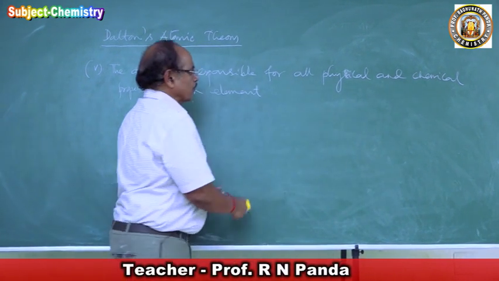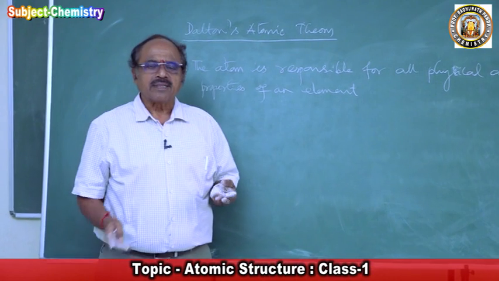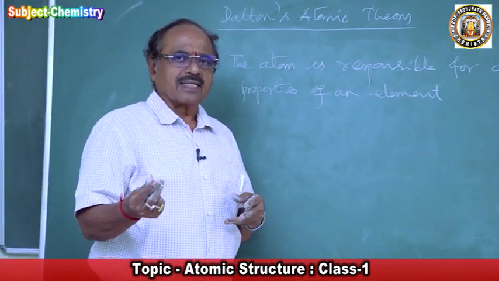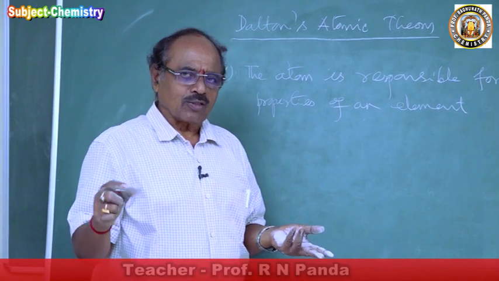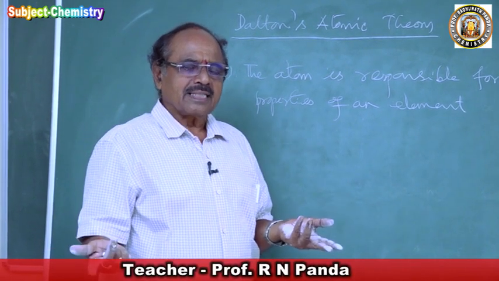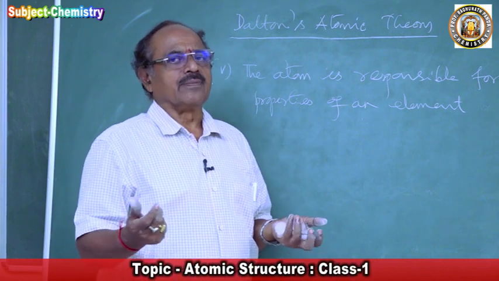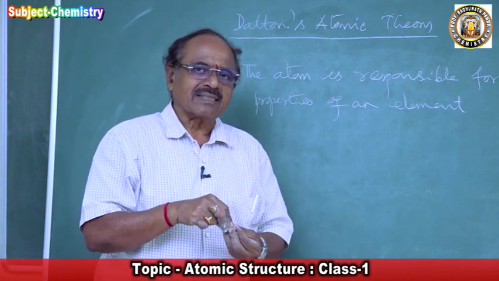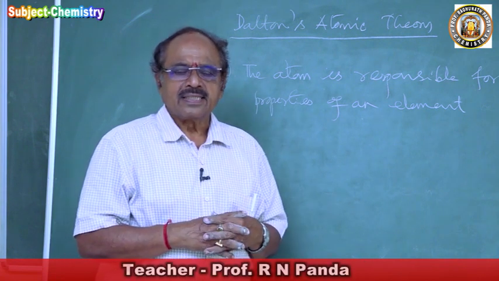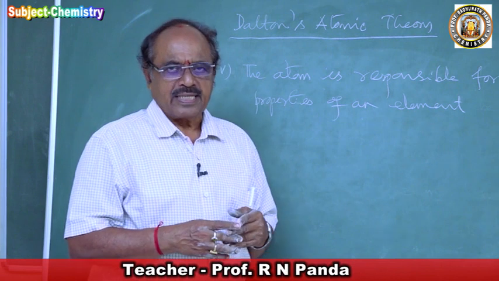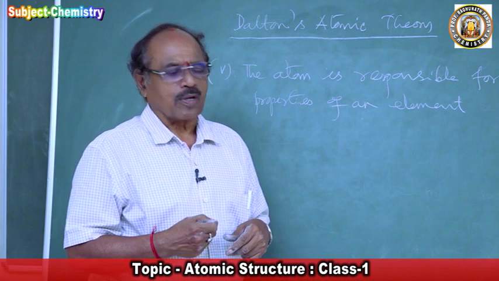Five postulates he proposed. And what does this atom contain? The atom contains the matter of the element. It is a particle. It has mass. It has its own volume, the atomic volume. It has its atomic mass. So the atom contains the matter of the element, and it cannot be further subdivided. It may or may not exist freely. It is responsible for all physical and chemical properties.